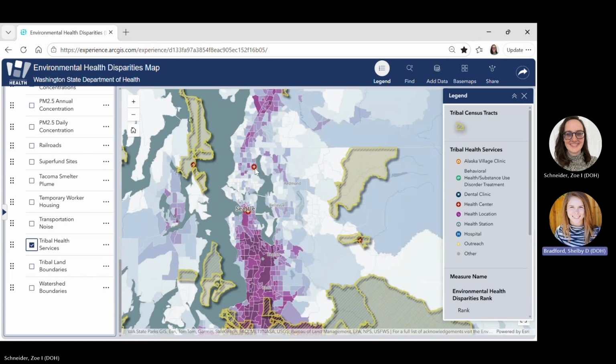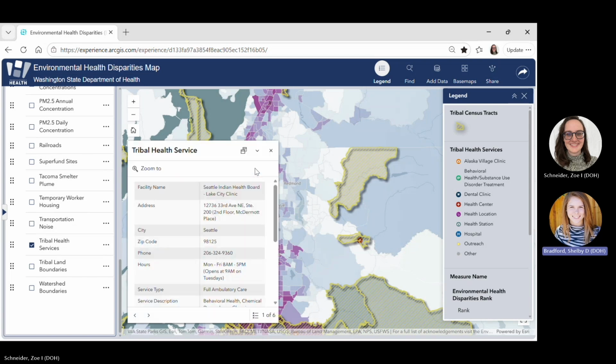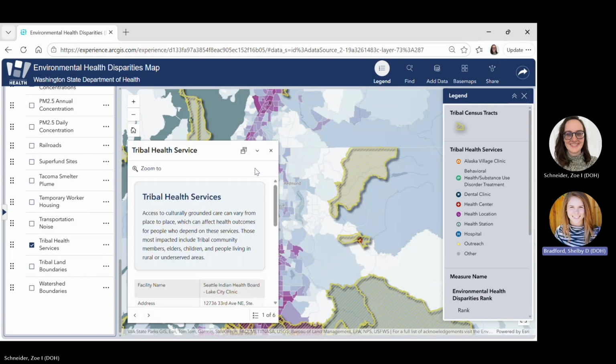Because of the EHD map's limitations, we recognize that not all tribal impacts are represented. Meaningful tribal engagement is essential to understanding the environmental health impacts experienced by tribal communities.